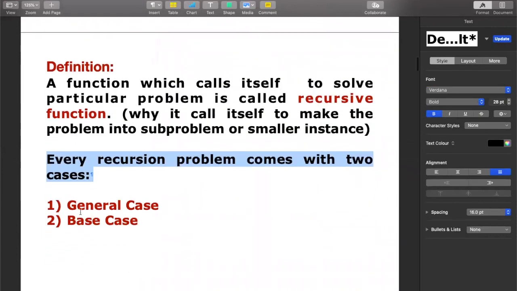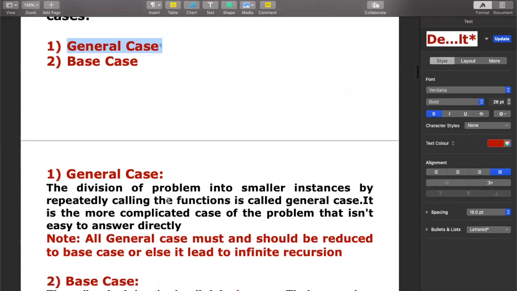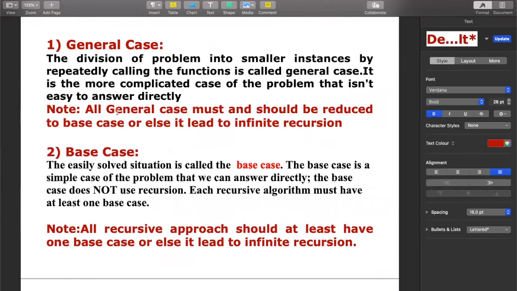So let us find out what exactly is the general case. Look at the definition of general case. The division of a problem into smaller instances by repeatedly calling the function is called the general case. By repeatedly calling the function only, you can make a huge problem into a smaller problem. And this scenario is done by the general case. And why are we dividing it? It's because it is a very complicated case of the problem.